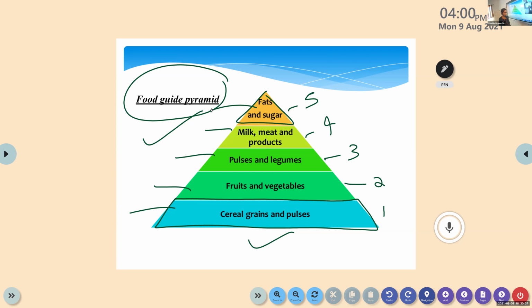Food guide pyramid is a graphic representation of the daily food guide. Nestle, are you there?